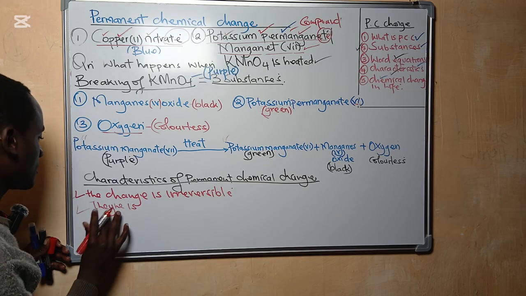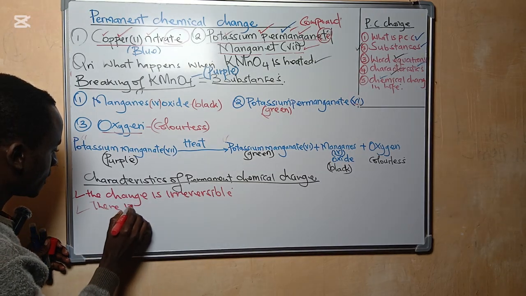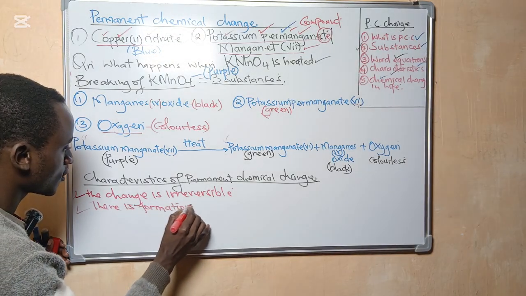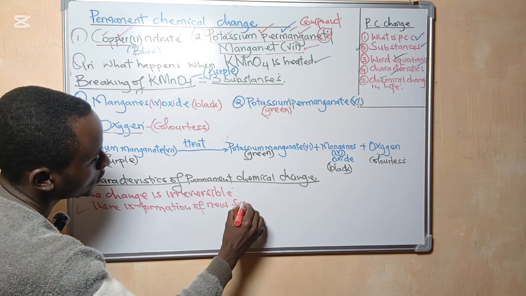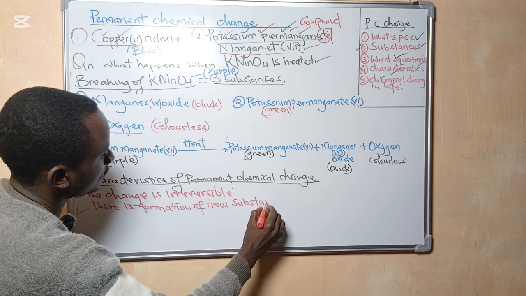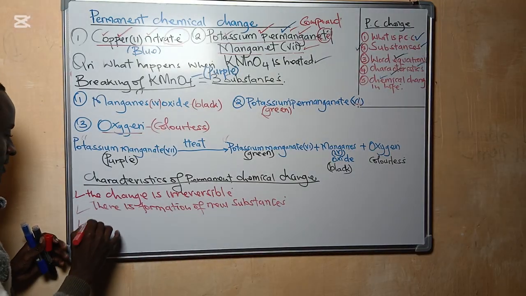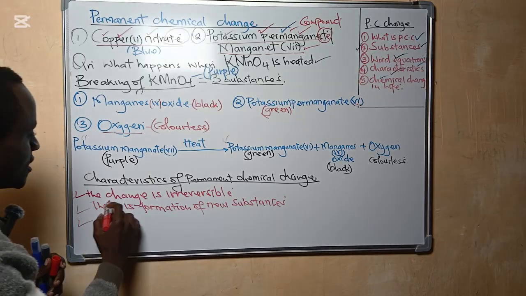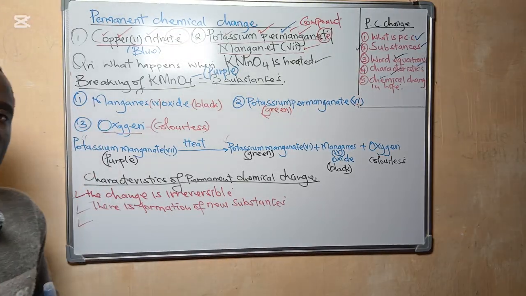The characteristic number 2, we therefore say there is formation of new substances. So the first one, the change is irreversible. The second, there is formation of new substances.